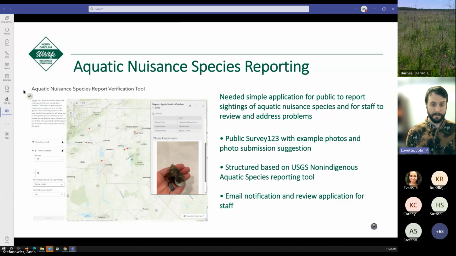With some things, like zebra mussels, as I'm sure many of you are aware, if there's a sighting of that, we need to get out very quickly and respond. And so being able to get this information from the public quickly and respond to it quickly was really facilitated by having these useful GIS tools. And this is live now and will be useful moving forward as hopefully the public continues to make us aware of any nuisance species that they do run into.